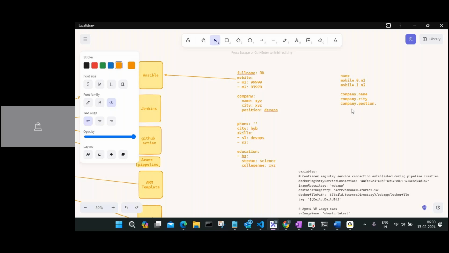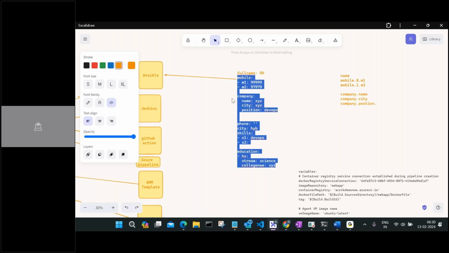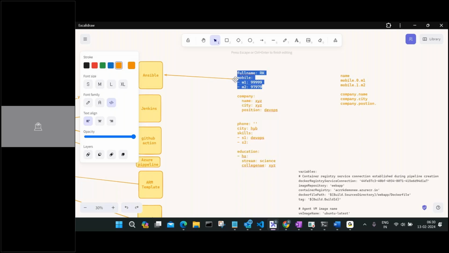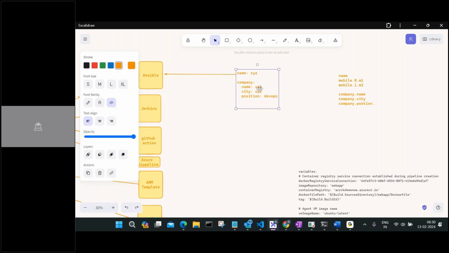But when I'm writing this one, in case I'm just writing a simple thing here, just two things, mobile number and company. I'm just putting up something like this, right? Company name, full name, or a name here, colon XYZ, and I'll just remove it just to ensure how we need to put it here. Okay, so in a YAML, it's saying, look, this is how you have to mention.